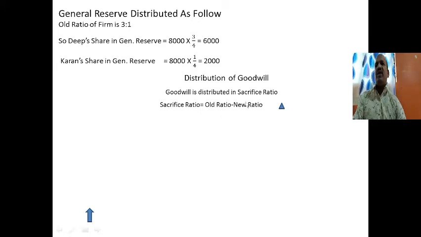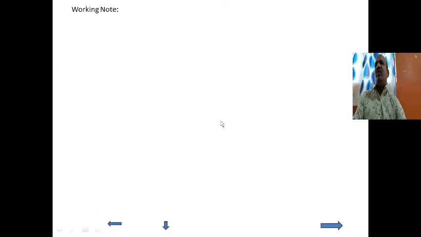So we have to calculate the new ratio. We are given the old ratio of the firm, that is 3:1, and we have to find out the new ratio. Here is the formula for calculation of the new ratio. Balance of 1 is equal to 1 minus share of new partner.